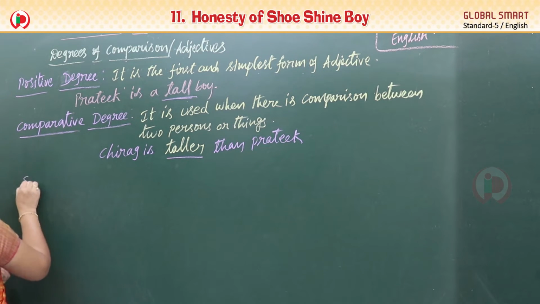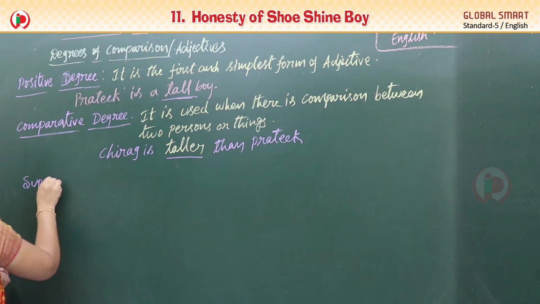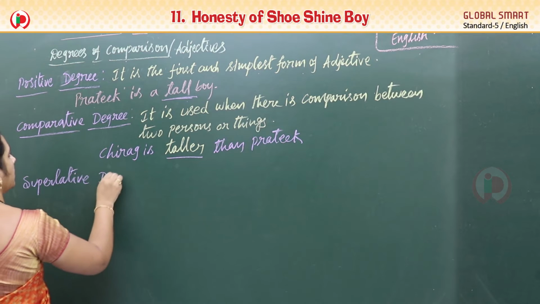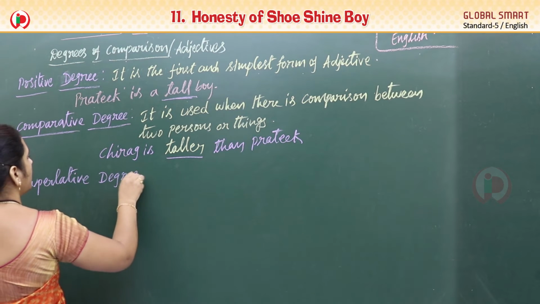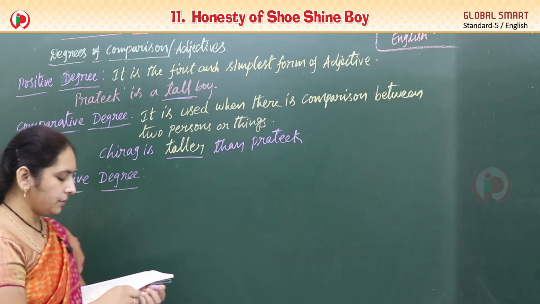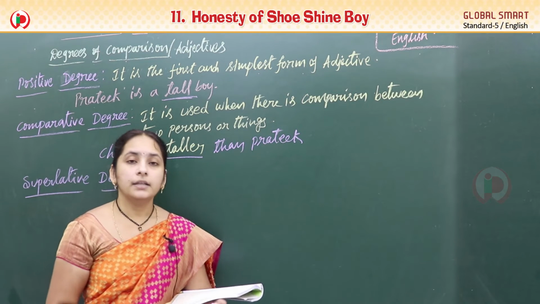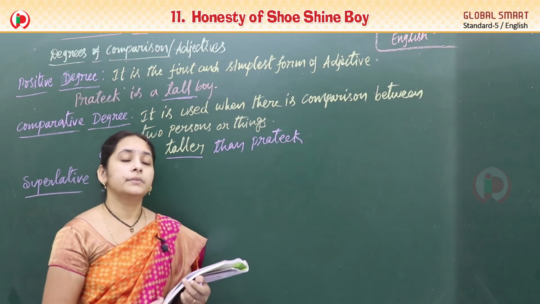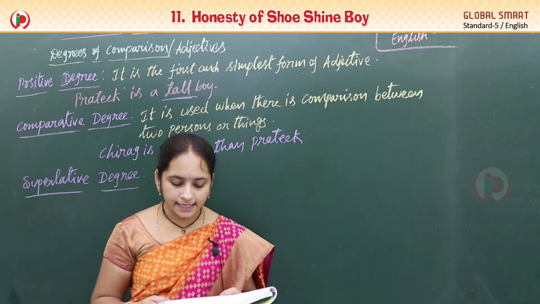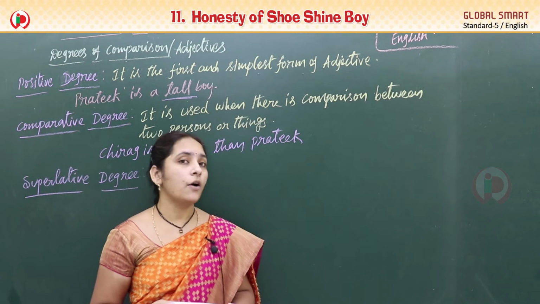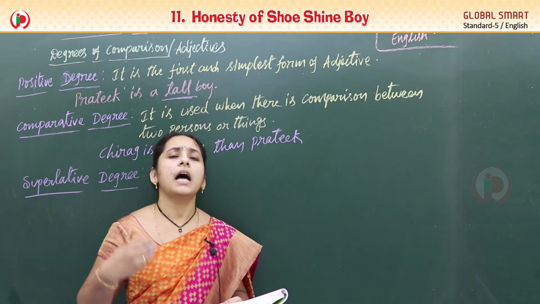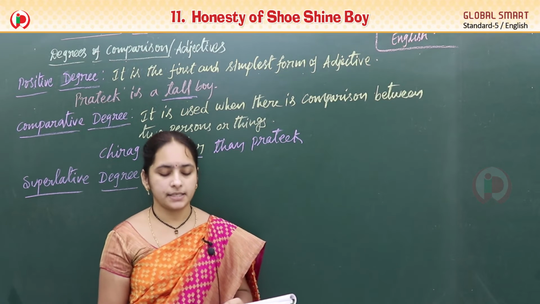Next one, superlative degree. So what is this superlative degree? Actually, superlative degree is used for the most. It is the highest degree of quality, the utmost one, like this we say.